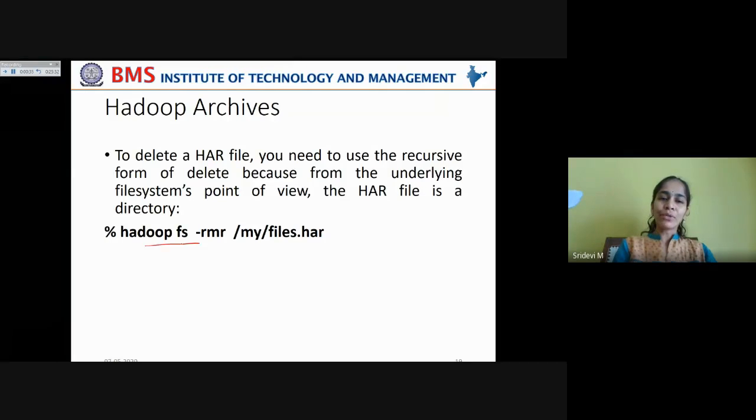That is why you are using hadoop, specify the file system, and give the recursive remove command, -rmr, specify the Hadoop archived file that you want to remove. This keeps the archived file removed from the HDFS cluster.